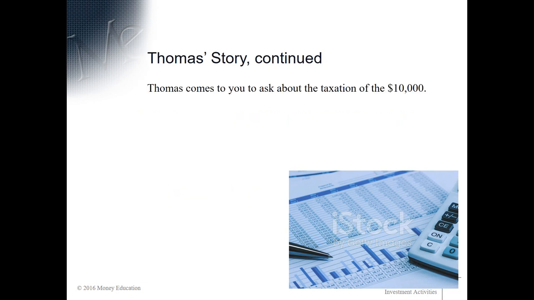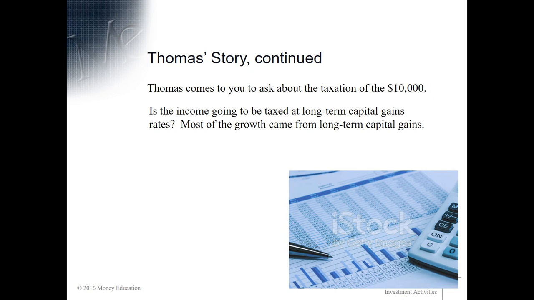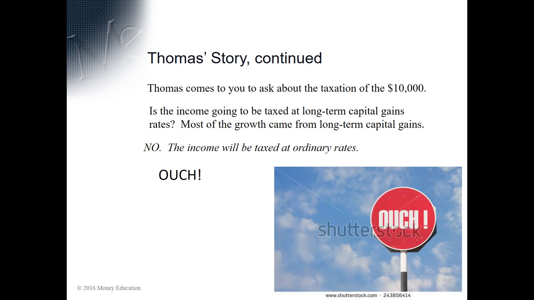Now, he comes to you to ask about the taxation of that $10,000. Well, is the money going to be taxed at long-term capital gains rates? Because most of the growth in that account came from long-term capital gains. Oh, no, this is what hurts. The income is going to be taxed at ordinary rates. Ouch. That's because when you withdraw money from retirement accounts, such as annuities, it is taxed at ordinary rates.